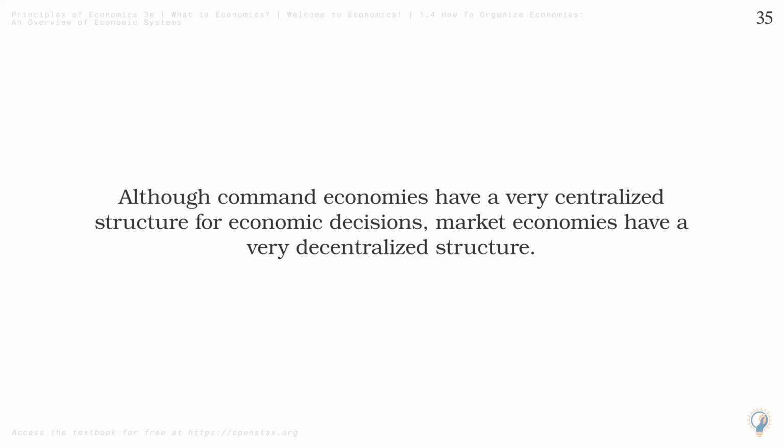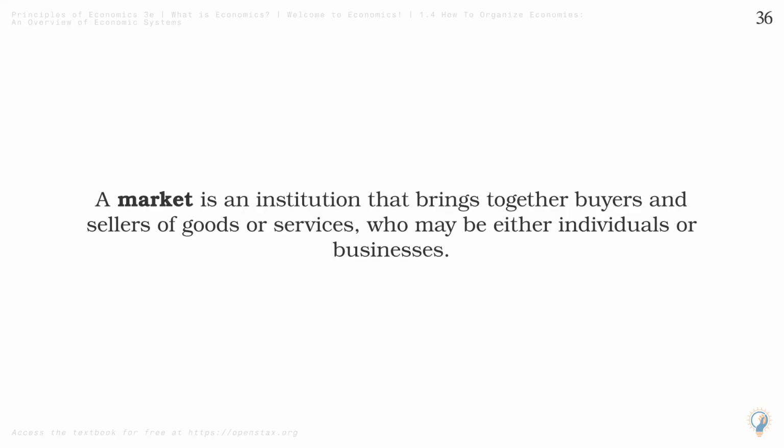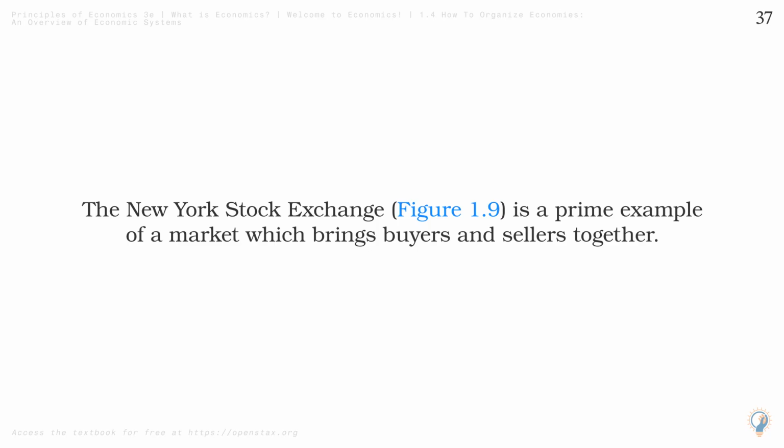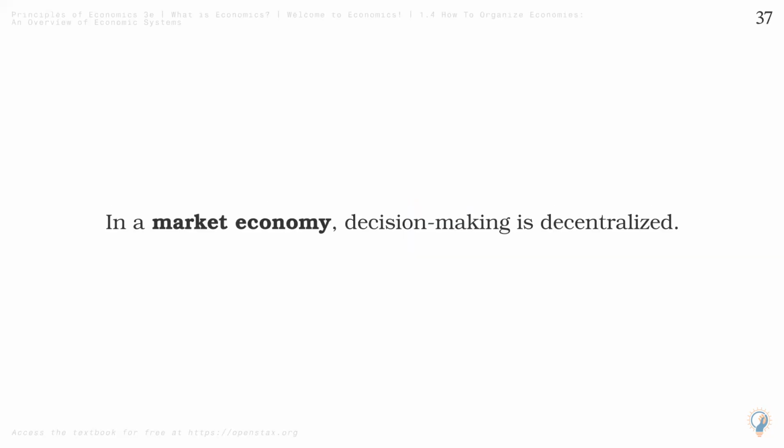Although command economies have a very centralized structure for economic decisions, market economies have a very decentralized structure. A market is an institution that brings together buyers and sellers of goods or services, who may be either individuals or businesses. The New York Stock Exchange, Figure 1.9, is a prime example of a market which brings buyers and sellers together. In a market economy, decision-making is decentralized.